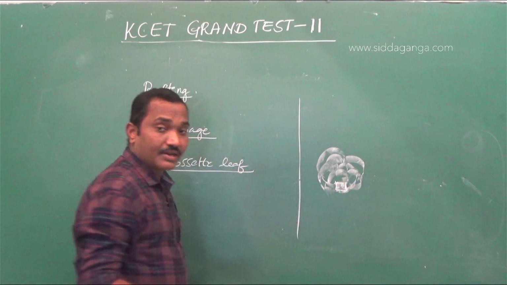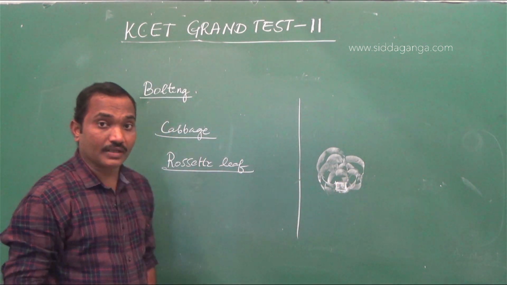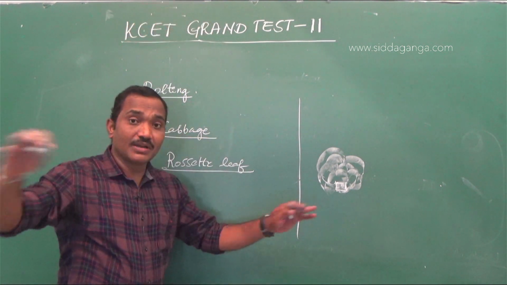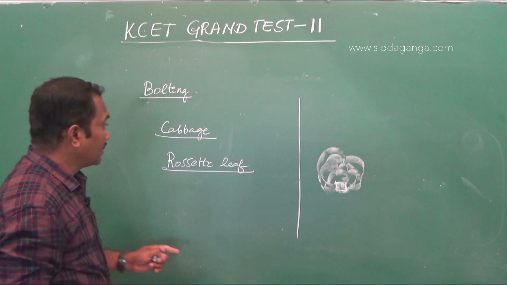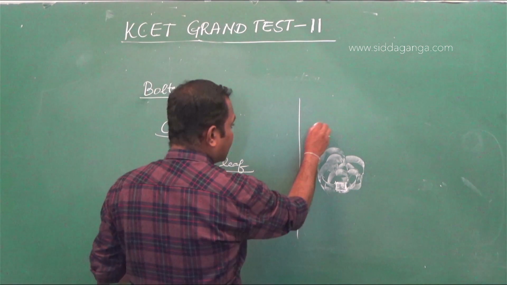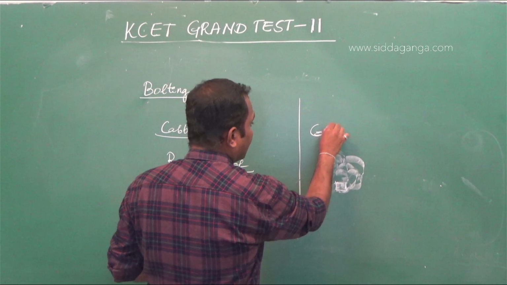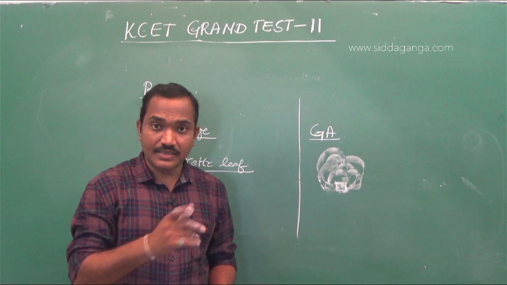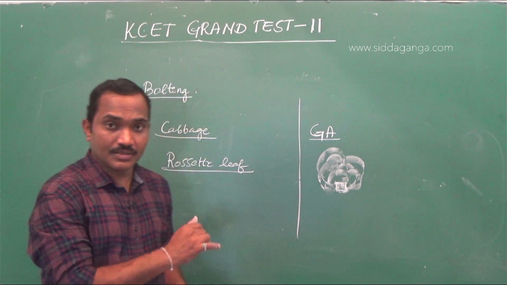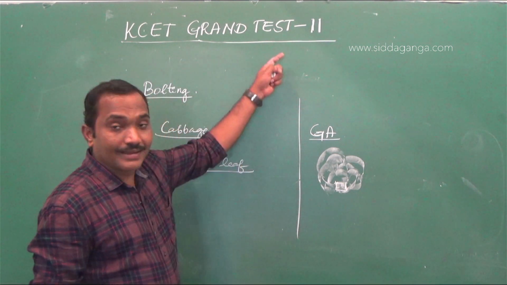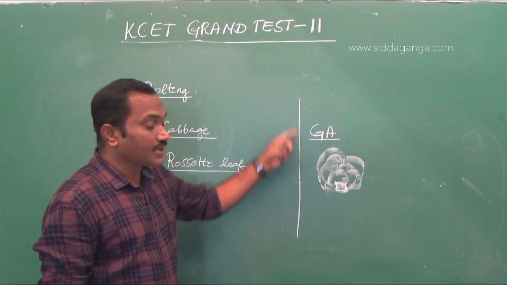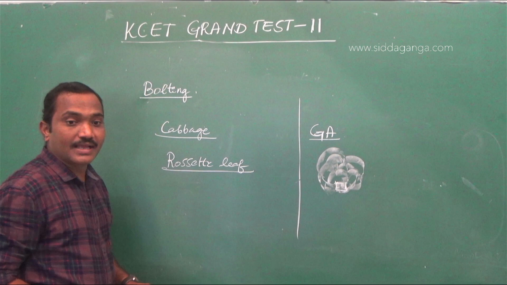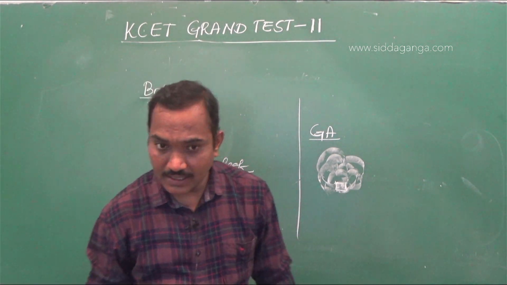So these are the biennial. In the first year, there will not be any flowering. In the second year, what happens? The stem gets elongated, so normal leaves will be formed. But if you are applying gibberellic acid or gibberellin in the first year itself, in the beginning itself, there will be an increase in the internodal length or elongation of the stem. The rosette form will be broken. That's what is called bolting, and it can be induced by using gibberellin or gibberellic acid.